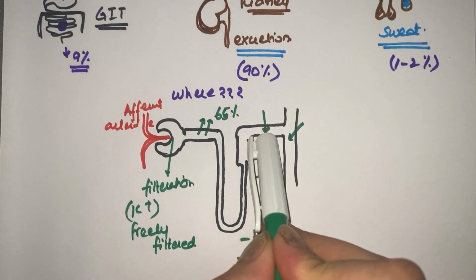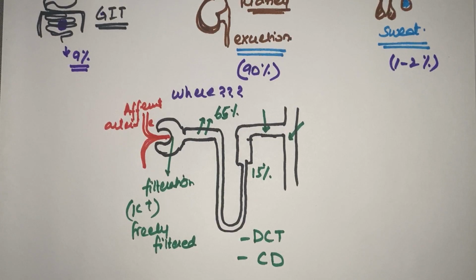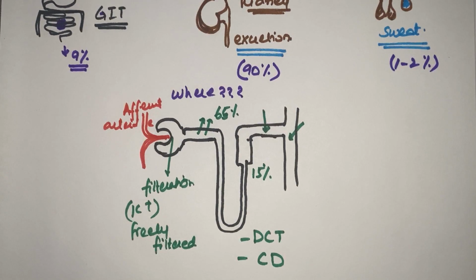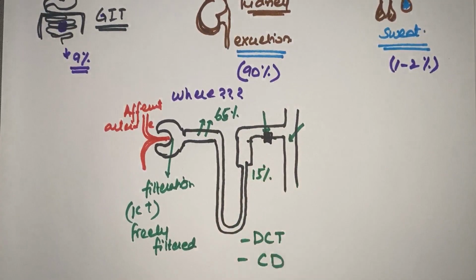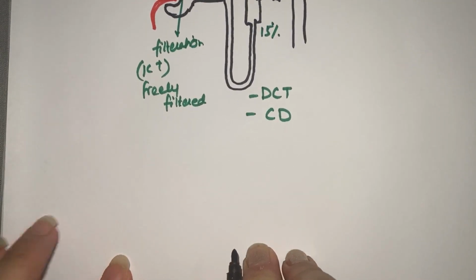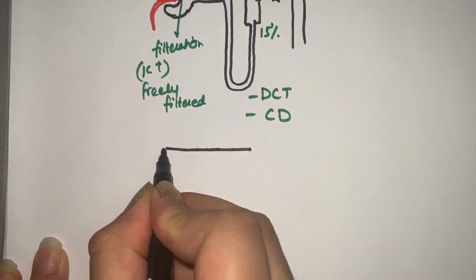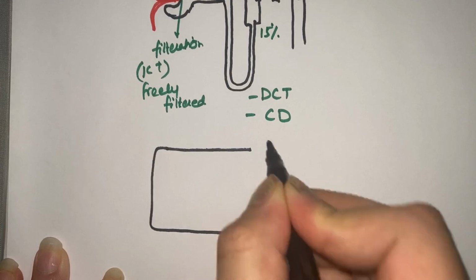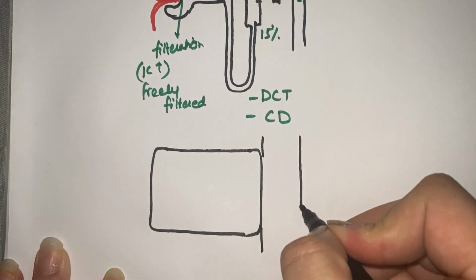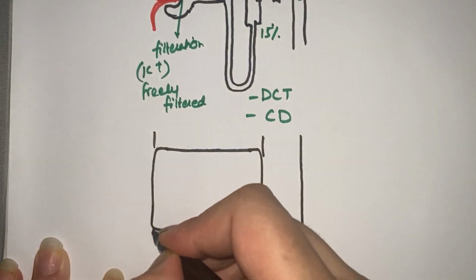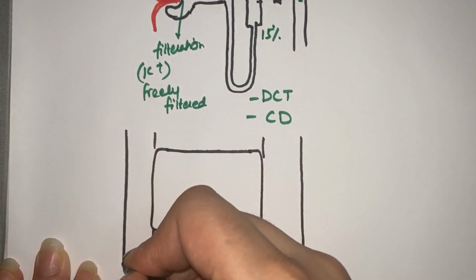So now we'll just discuss a cell of the distal convoluted tubule and see how it is regulated there. Fine. So I'll draw a cell in front of you, just a small cell of this distal convoluted tubule. Suppose this is that cell, this is the blood vessel, and this is the tubular lumen.